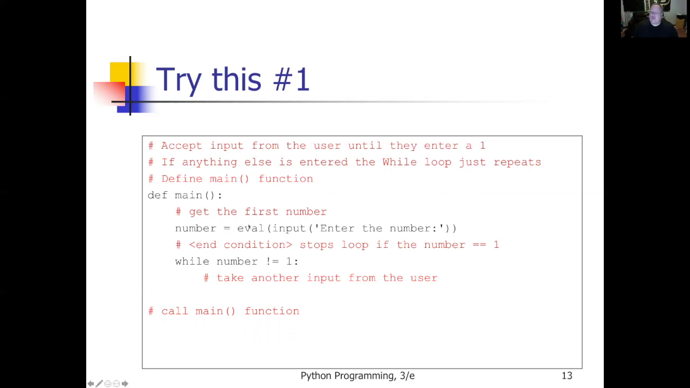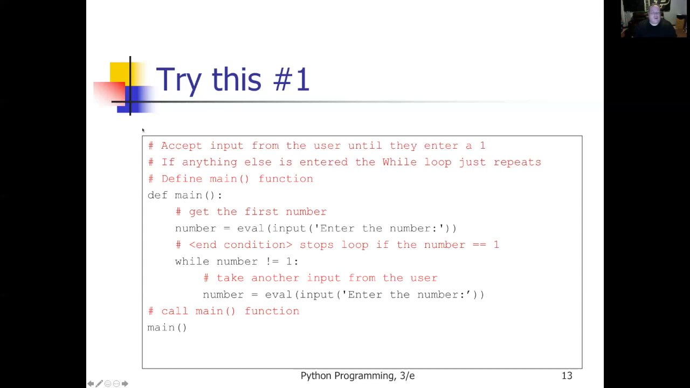What happens if they type in 1 the very first time? Well, this loop's never going to run and the program will be over. But if they typed in something else the first time, it's not equal to 1, so we prompt them for another number. Eval input, enter the number. This looks weird. I'm entering the same prompt twice. That's odd. We'll look at a way to avoid that in a little bit. But this way, we define our function, we get a value from the user. As long as that value does not equal 1, we just keep asking the user for more values. And as soon as they type in a 1 for a response here, the while loop ends, the function ends,